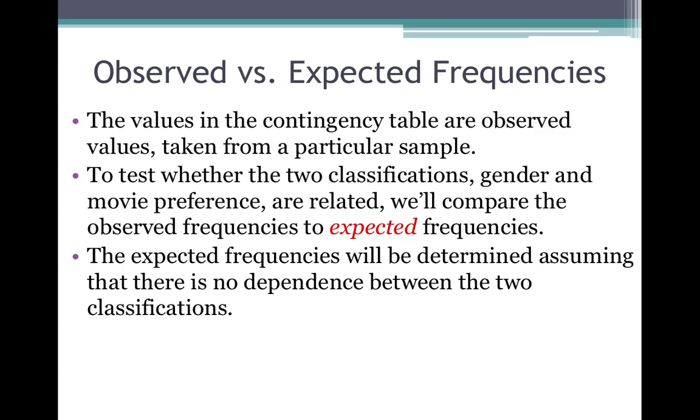So using that proportion method, you can find out what the expected frequencies are for each of the categories. So for males and romance movies, and then for women in romance movies, for males and drama movies, and women in drama movies, etc. So each cell has an observed frequency that's in the table and an expected frequency that can be calculated from the table.